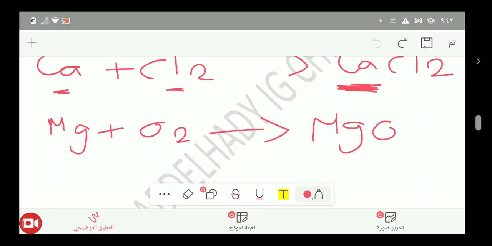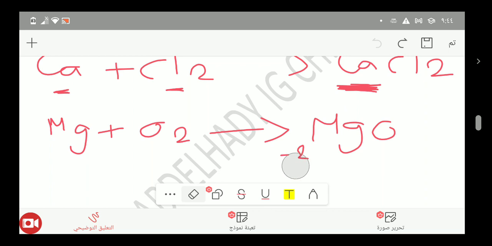Because we talked about the bonding of magnesium and oxygen. We said that magnesium is a group 2 element, so it will lose 2 electrons, and oxygen is a group 6 element, it will gain 2 electrons, oxidation state -2. So oxygen will gain the 2 electrons of magnesium and form MgO.